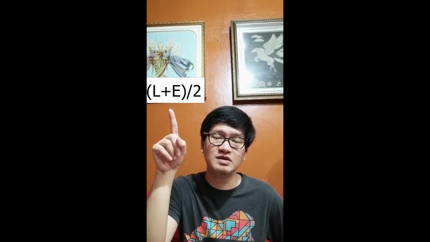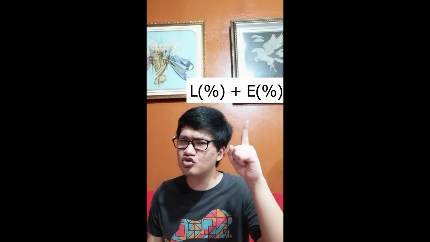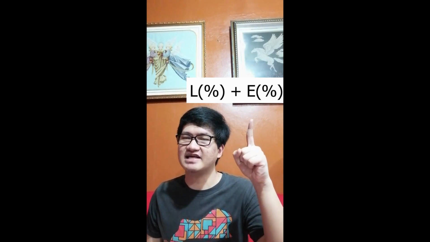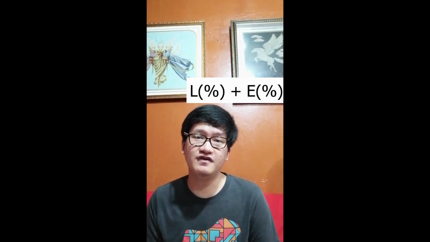Therefore, we're not going to use the simple average, which looks like this: liabilities plus equities divided by 2. Because in simple average, we're assuming that all things are equal. So we're basically saying that liabilities is 50% and equity is 50%, which is wrong, because a company has the policy of having different kinds of liabilities and equity proportions. Now, when we're talking about weighted average cost of capital, it could be 30-70, 50-50, or 60-40, whatever the choice of the company.